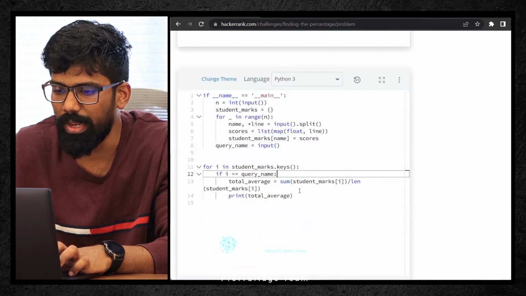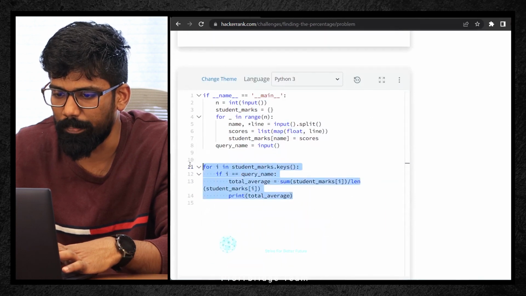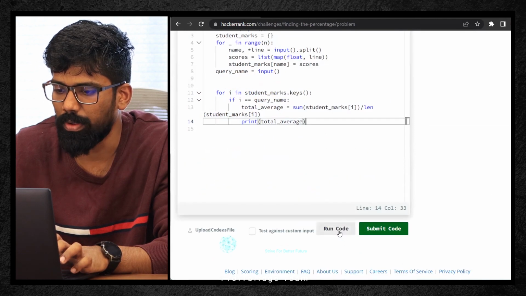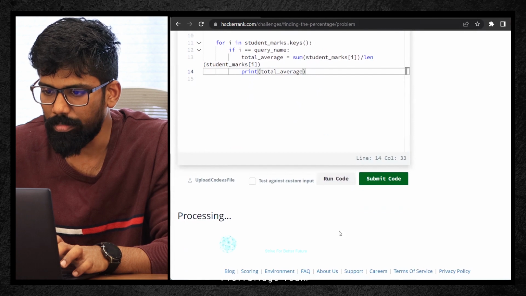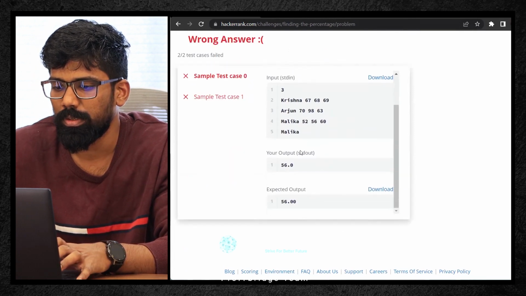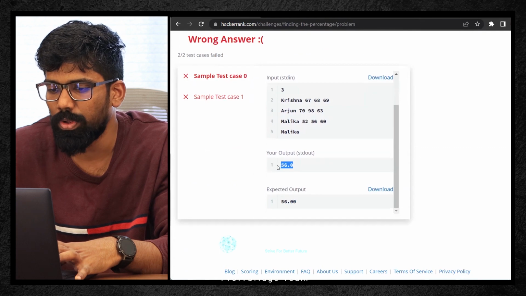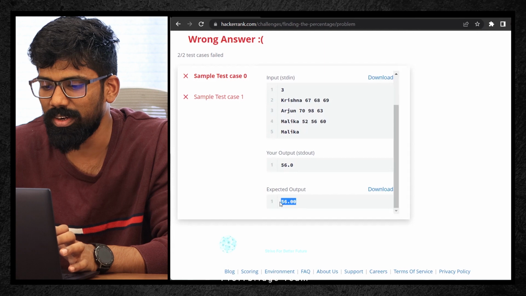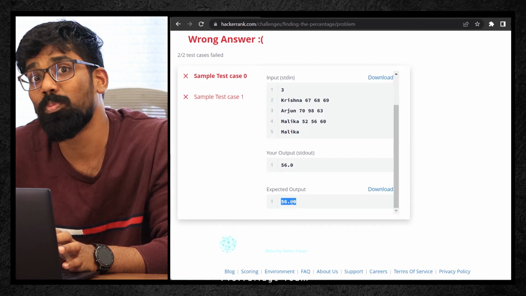See, you need to align it properly or else it is going to be another. So this is coming under the main program. So after giving it, let me click on run code. So see this. Your output is 56.0, but the expected output is 56.00. Alright, it is very clear that we have not matched, that one more decimal is missing.